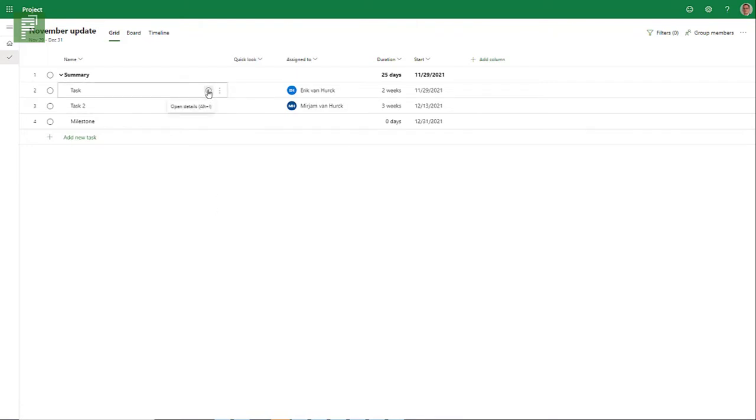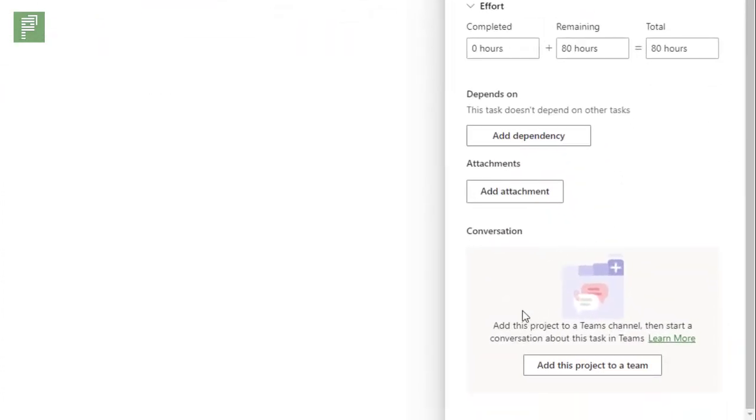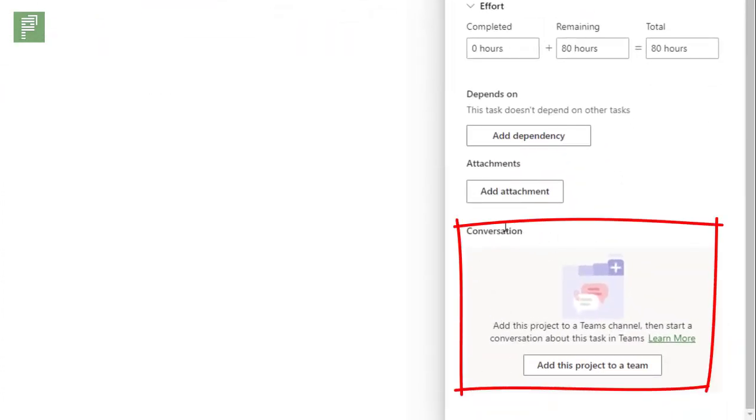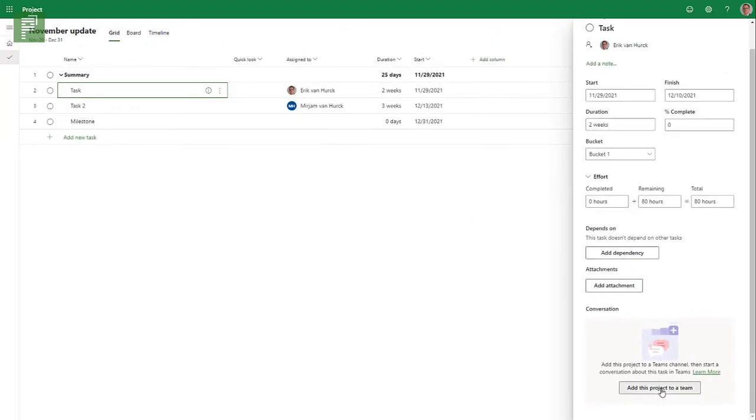If I click on the icon here, I can open the details of a task. And from here down below, we can see that we have a new section called the conversation. Add this project to a Teams channel, then start a conversation about this task in Teams. There's an option to learn more, and there's a good blog post by Paul Mather that I will link to you. But to add this project to a team, I can click on this button, or I can create a whole new team in Microsoft Teams. But let's click on this button, see what it does.